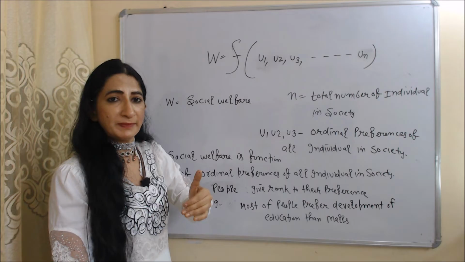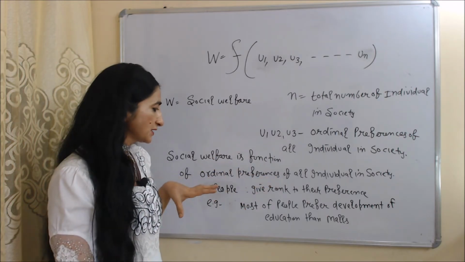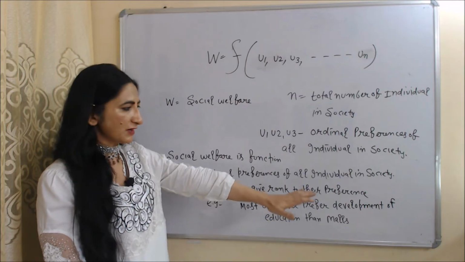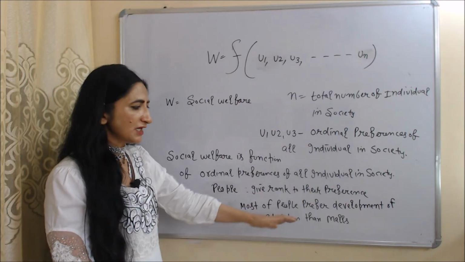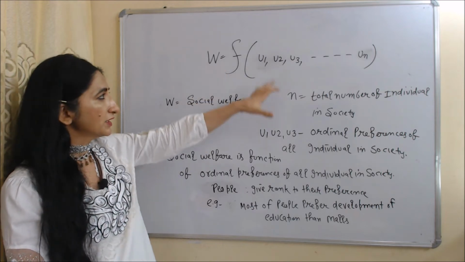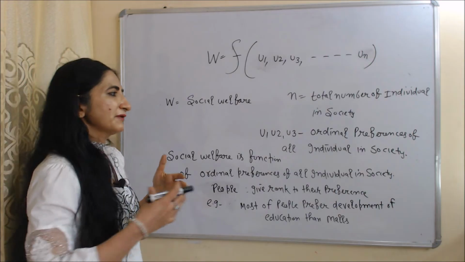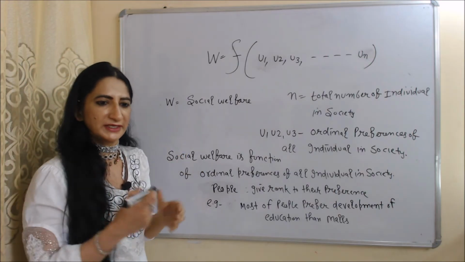People can tell their ordinal preferences by giving ranks. For example, most people prefer development of the education system over malls. Here W is social welfare, and according to this equation, social welfare depends on the ordinal preferences of all individuals in society.